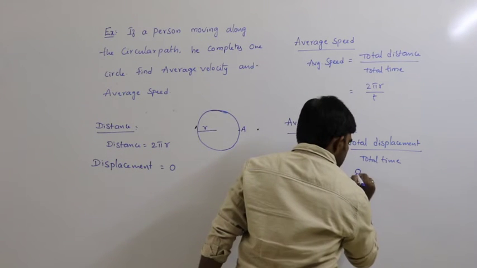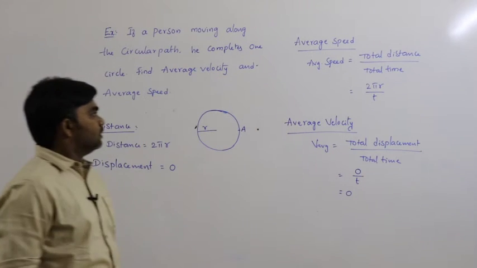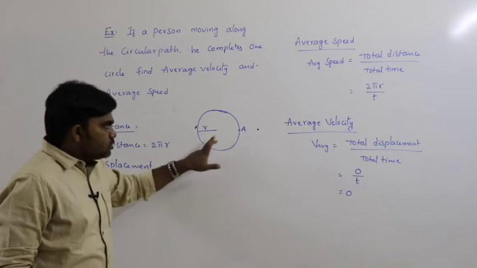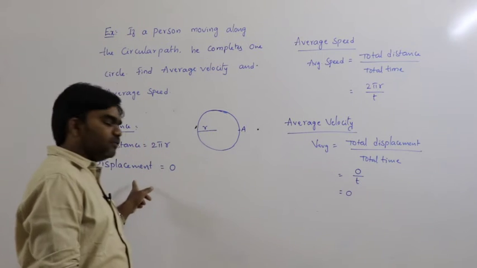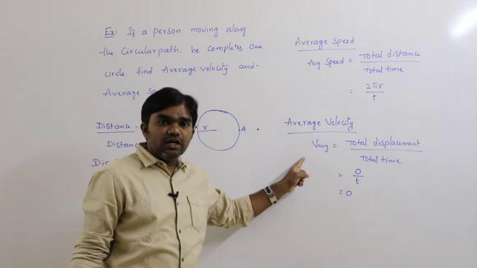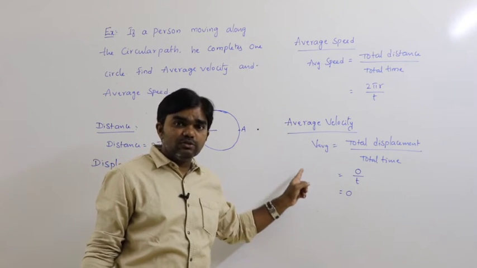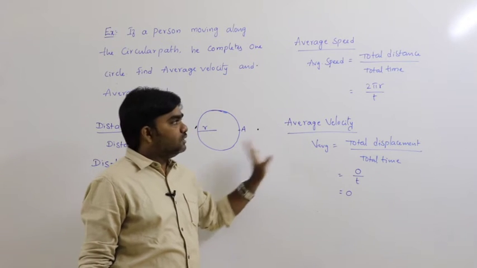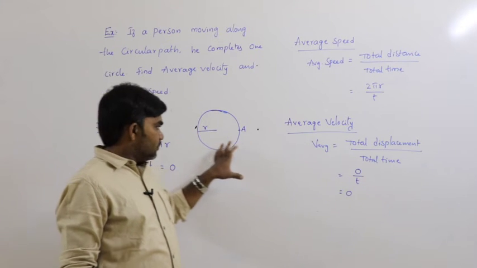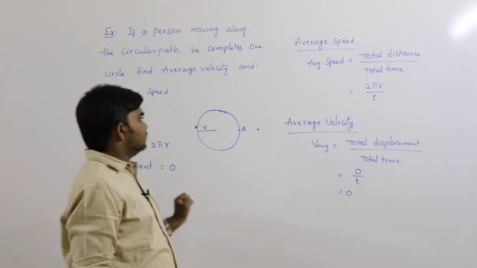Total displacement is 0 divided by time, so that is equal to 0. So in any closed path, the displacement of the body must be equal to 0. In the same way, the average velocity of the body is also equal to 0. This is one more condition in average speed and average velocity.